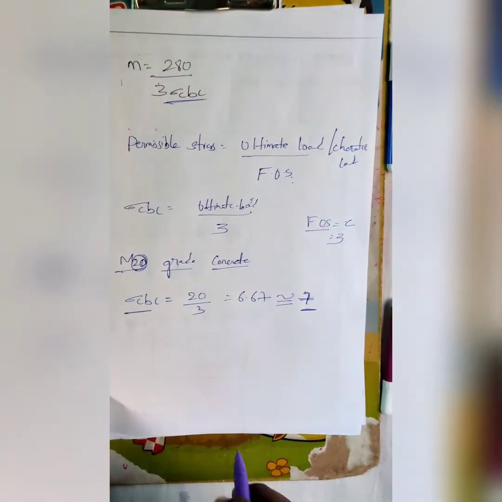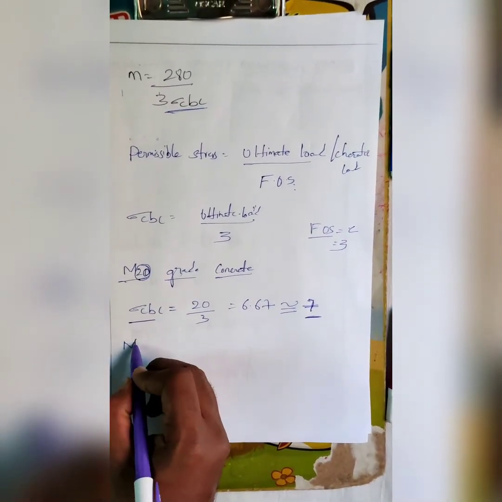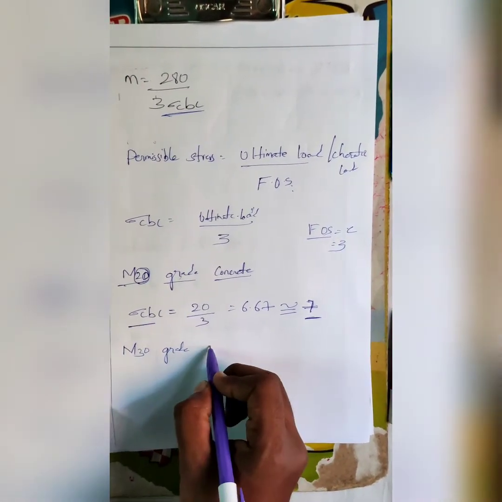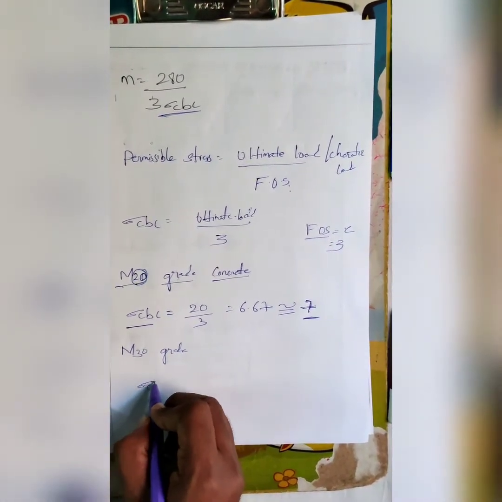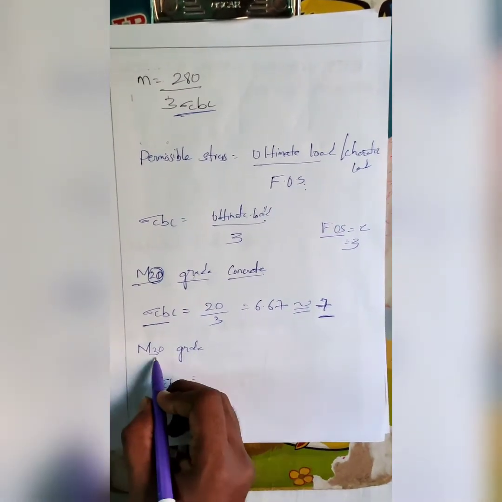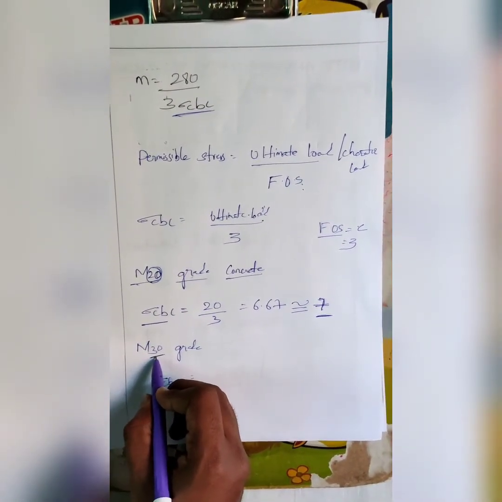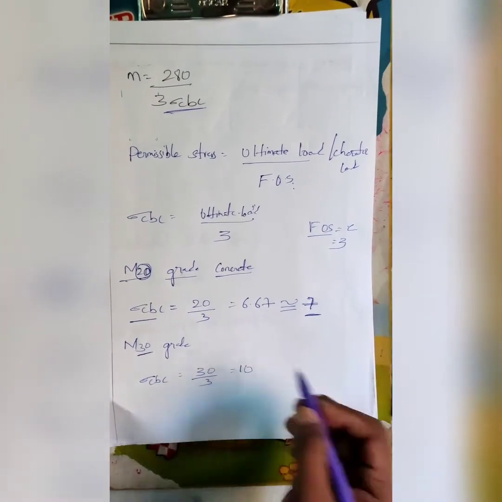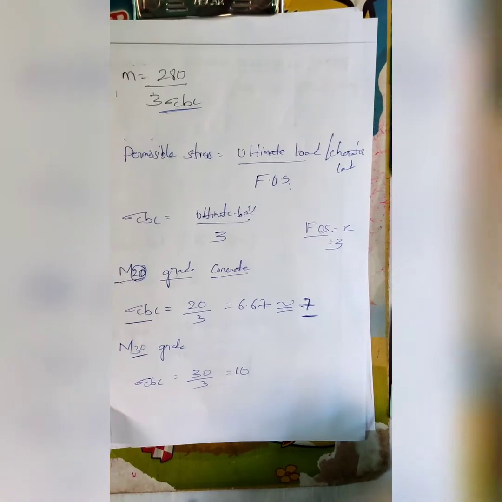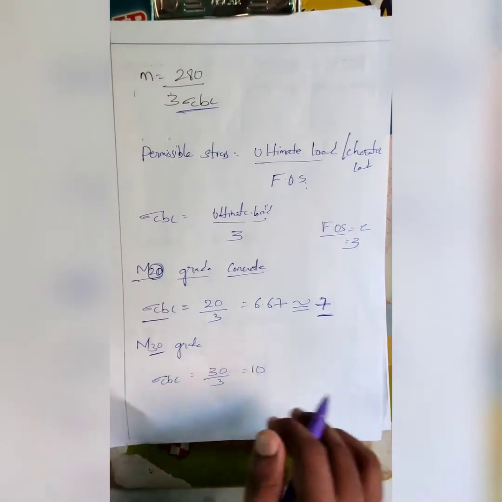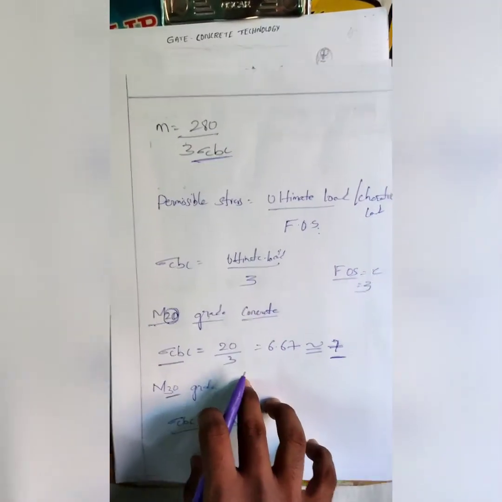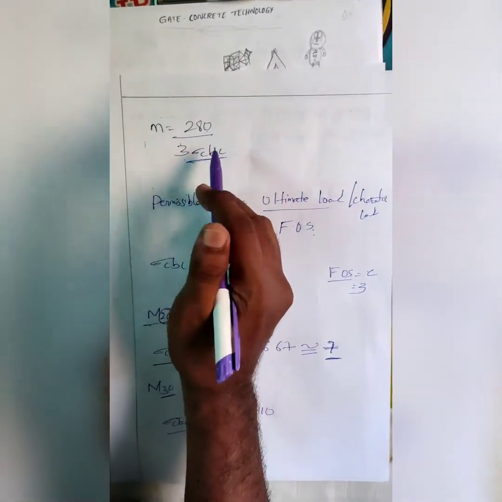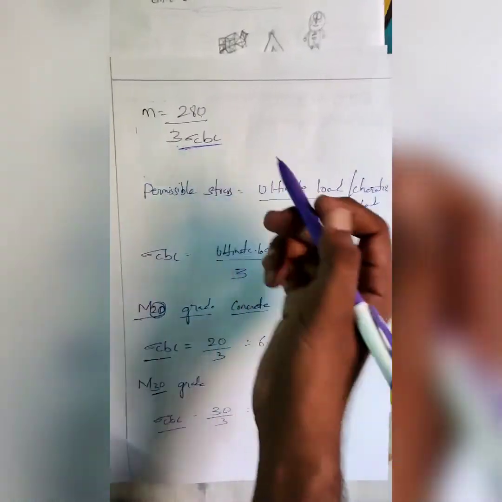For M30 grade of concrete, what is the permissible stress? Here the ultimate or characteristic load is 30, so 30 by 3 is 10. It's very simple. So we get sigma cbc. The modular ratio formula is 280 by 3 sigma cbc, where sigma cbc is the permissible stress.